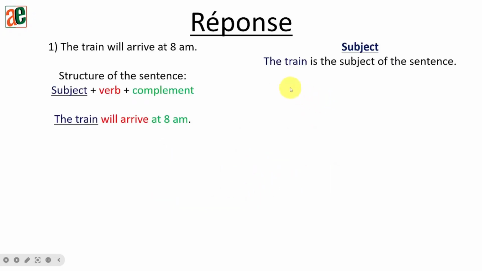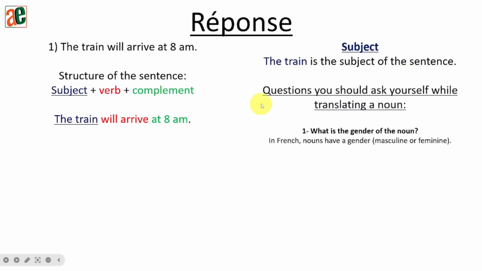Let's translate the subject into French. The train is the subject of the sentence. Question you need to ask yourself while translating a noun. Every time you are translating a noun, whether it's the subject or the object, you need to follow this pattern. What's the gender of the noun? In French, nouns have gender. It can be masculine or feminine.